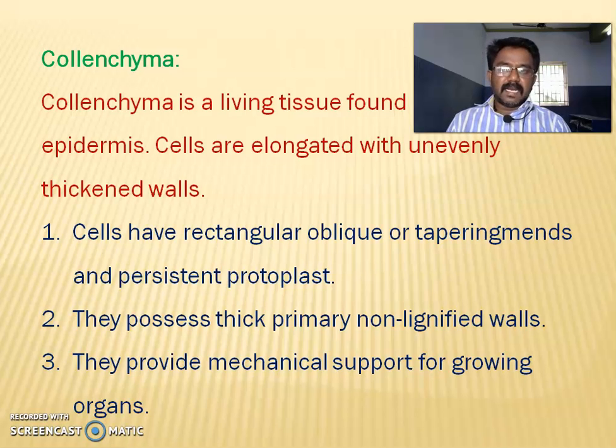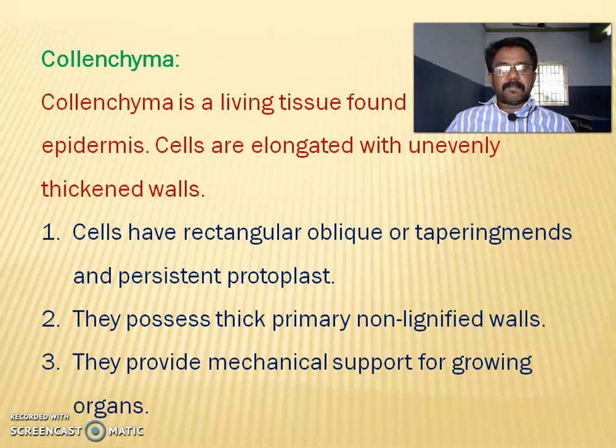Collenchyma is a living tissue found beneath the epidermis. Cells are elongated with unevenly thickened walls. Cells have rectangular, oblique or tapering ends and living protoplast.